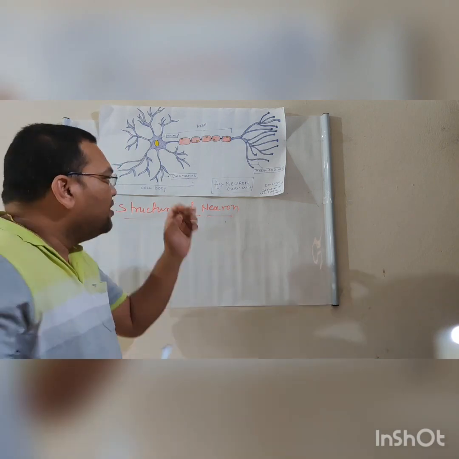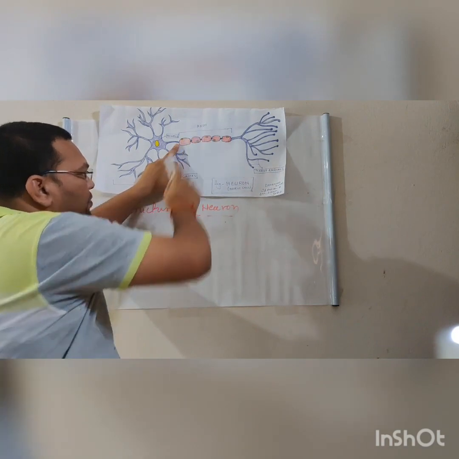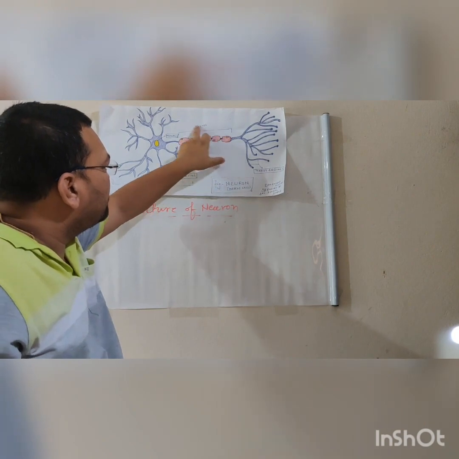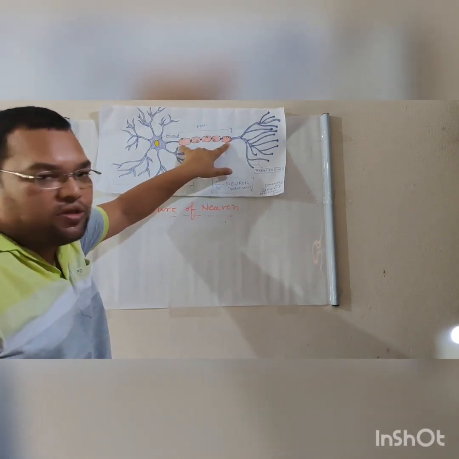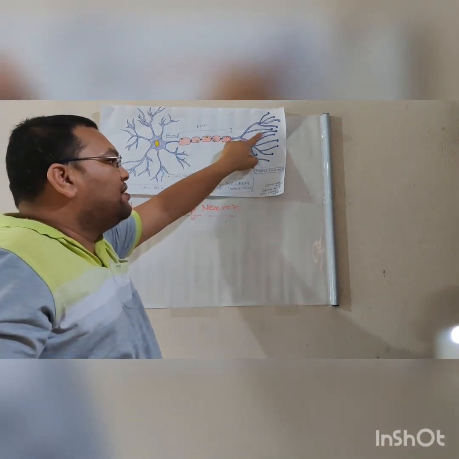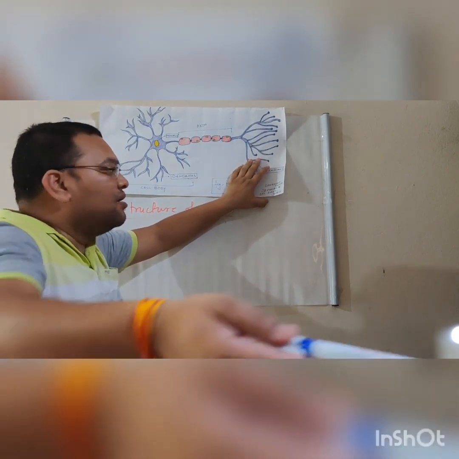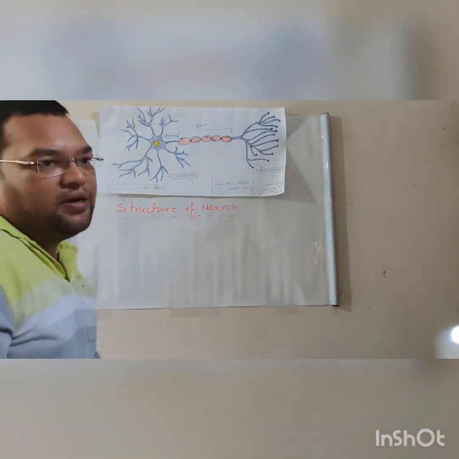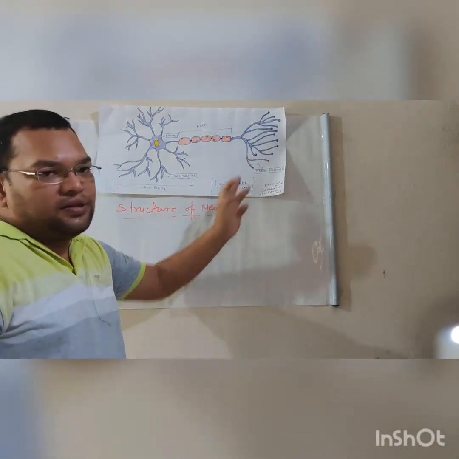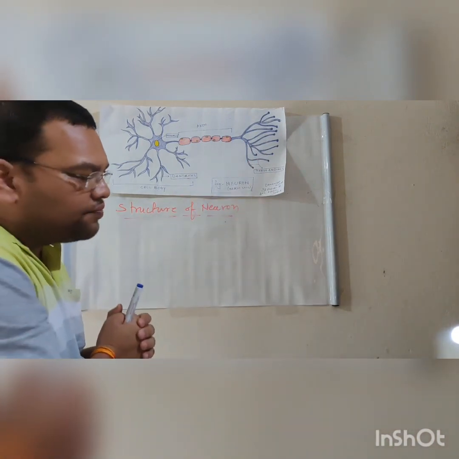Now, what matters is that the structure from here to here is known as the axon. That is very important, you have to remember it. This middle portion is the axon, and this end portion of the neuron is known as the nerve endings. So this is the basic structure of the neuron, which you already saw in the previous class.